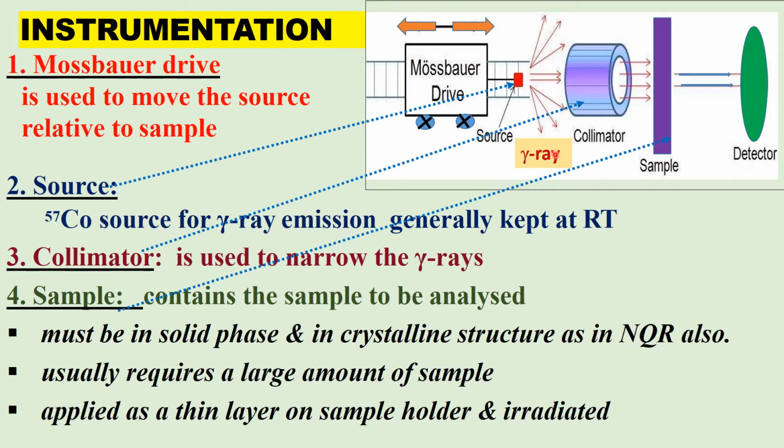A collimator is used to filter the gamma rays, to narrow them down into a narrow beam of gamma rays to fall on the sample. This is the sample container, where the sample to be analyzed is kept.